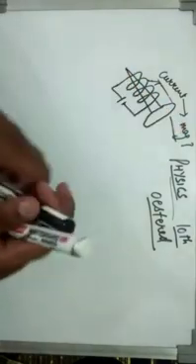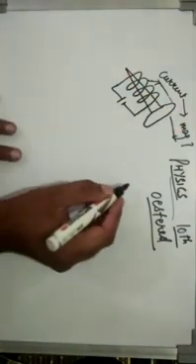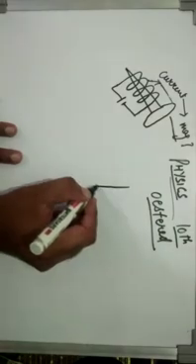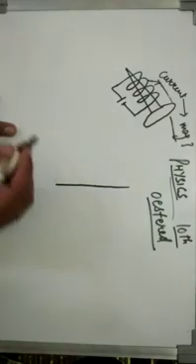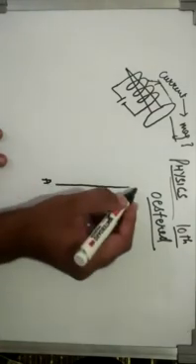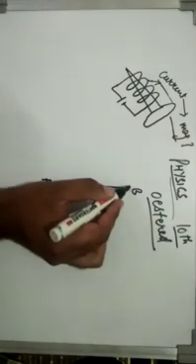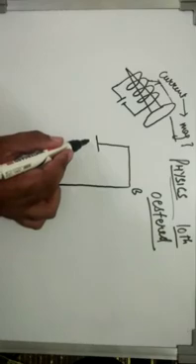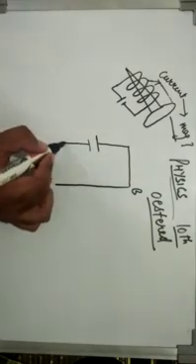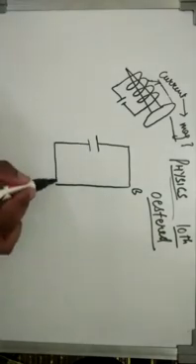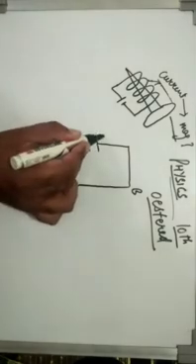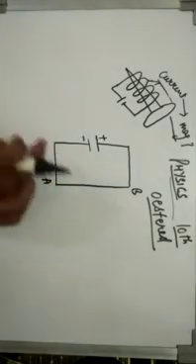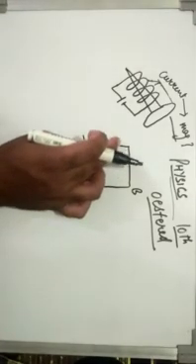But how? What he did exactly: he took a conductor, let it be AB, and attached it to a cell or a battery, and here a switch.